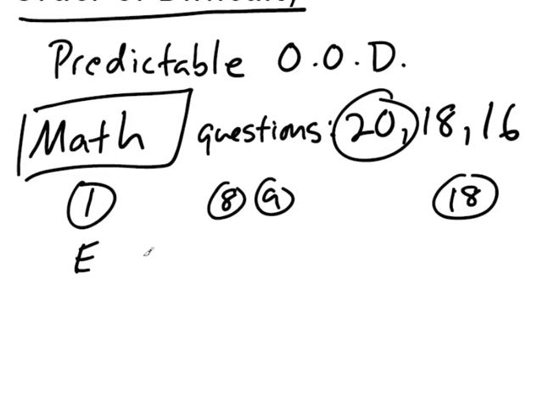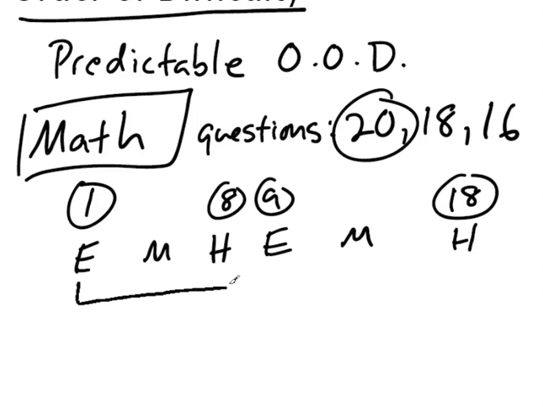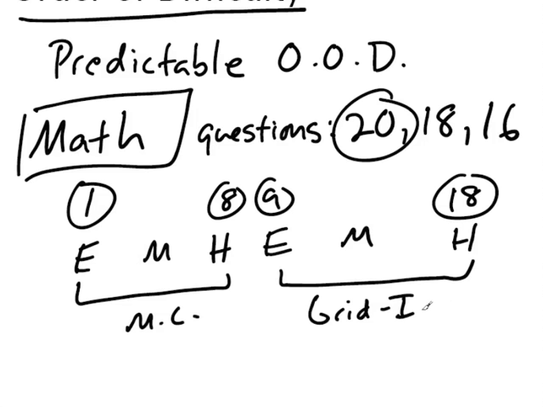So for the 18 question section, here's how it works. The first part is multiple choice, and that part has its own order of difficulty. And then the second part is grid-ins, and that has its own order of difficulty. A lot of students don't realize this, but you want to make sure that you